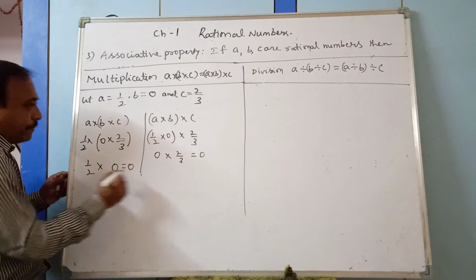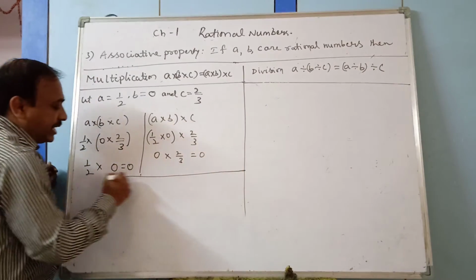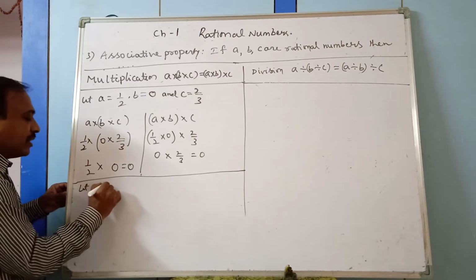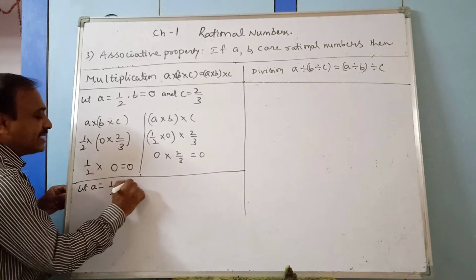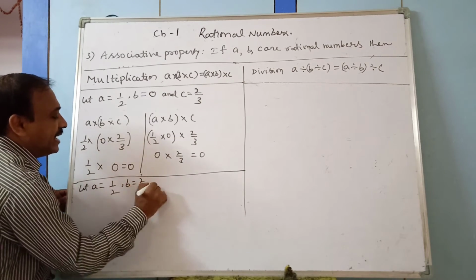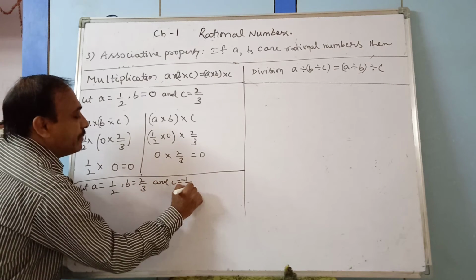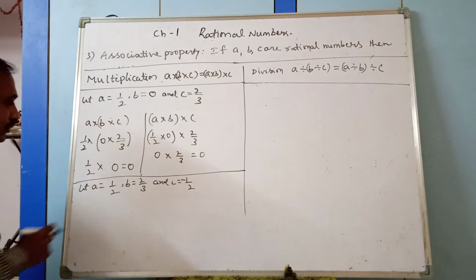So this is one example. Another example, we'll write one more. Let A equal 1 by 2, B equal 2 by 3 and C equal minus 1 by 2. Check it now.